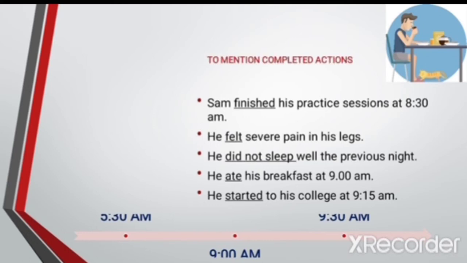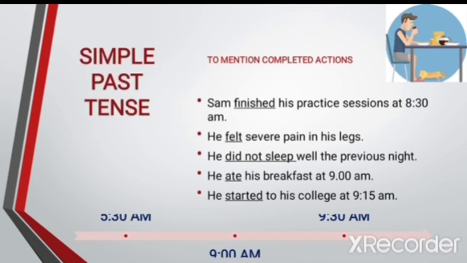All these sentences mention completed actions in the past. This is simple past tense. The form of simple past tense is subject plus verb in the past tense form, or V2.